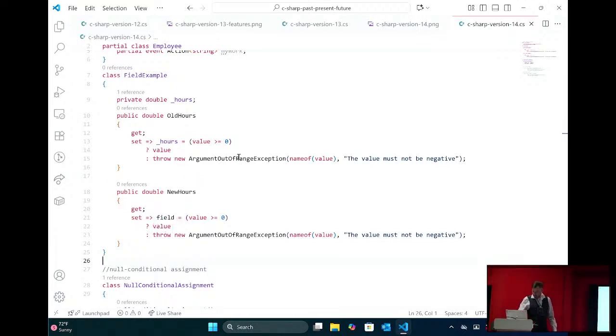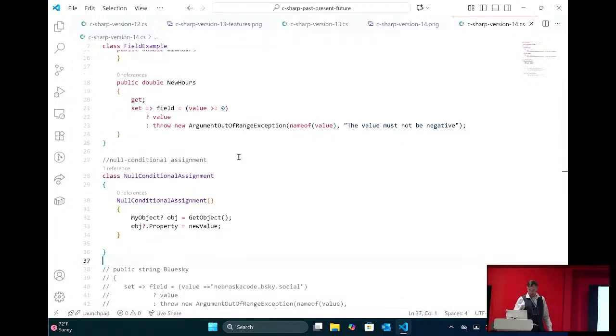And we get the null conditional assignment, which is really awesome. I got 30 seconds. So this just says right down here, if this property is null, set it to new value. So that's what we're getting in 14.